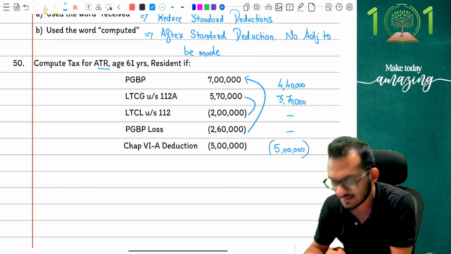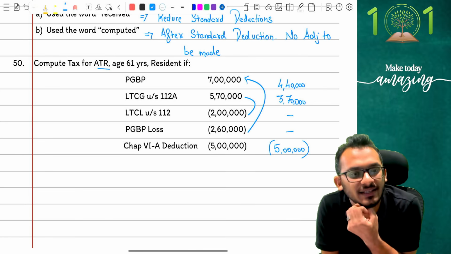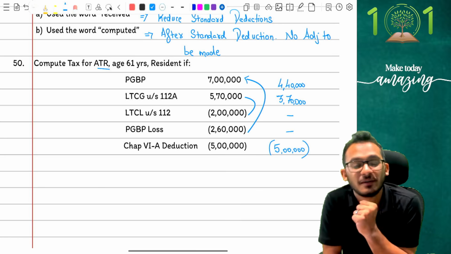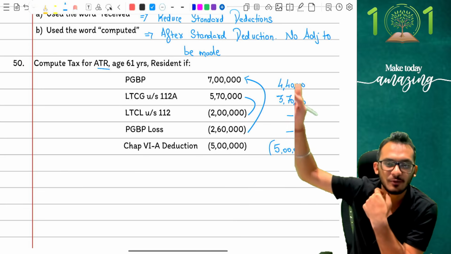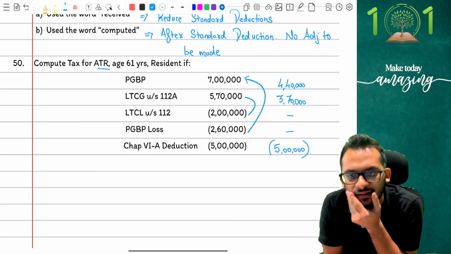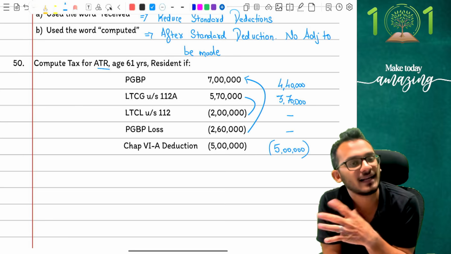Very good. With this understanding, the next and most critical thing for you to do, and this is where you're going to make some mistakes, so look very, very carefully. What is going to happen? I am now going to come and say there is a Chapter 6A reduction. And logically at this stage, most of the students will take 4 lakh 40 plus 3 lakh 70, which is 8 lakh 10,000. And they'll do 8 lakh 10,000 minus 5 lakh rupees. They'll say it is 3 lakh 10,000.